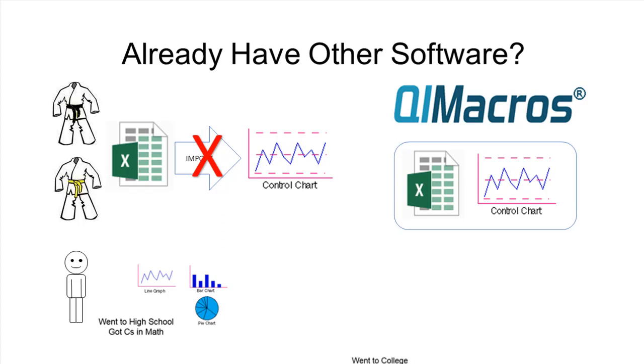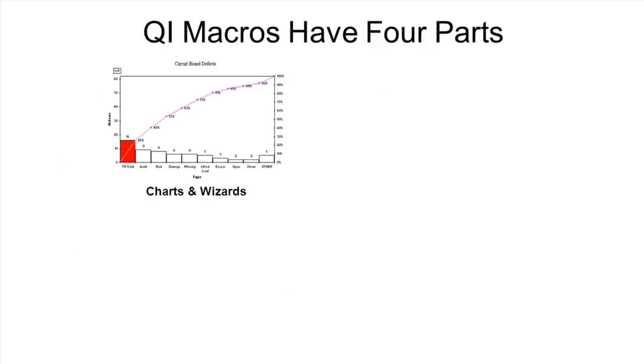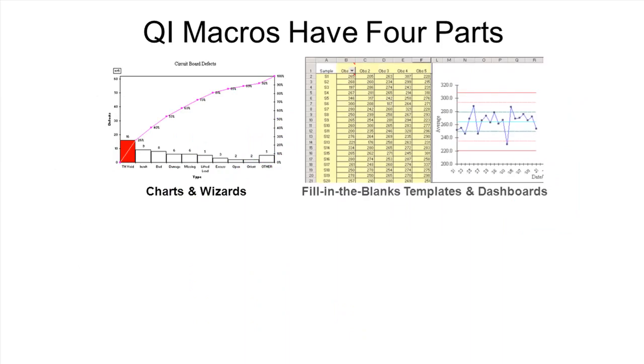What you need are some charts that actually went to college, took statistics, so that you don't have to. So control charts, Pareto charts, histograms, and other charts can assist you in doing the kind of data analysis and presenting the kind of improvement projects that your leadership team will understand. So the QI Macros have 4 parts. There's charts and wizards, like I've shown you before. Then we have fill-in-the-blank templates and dashboards.